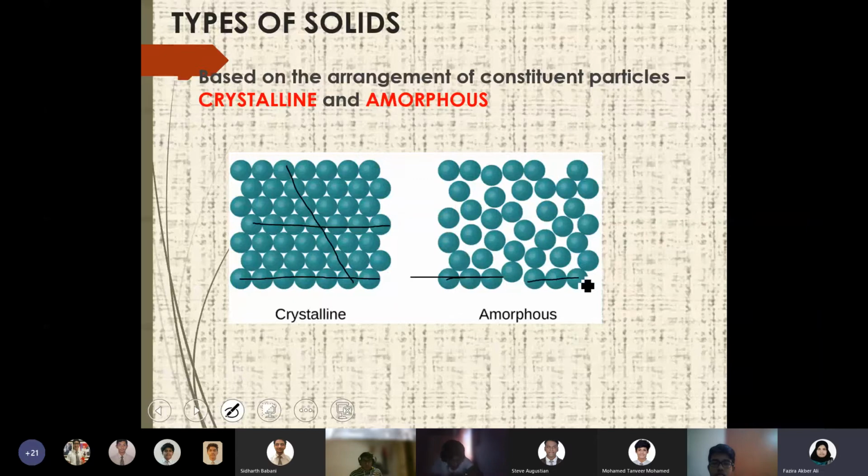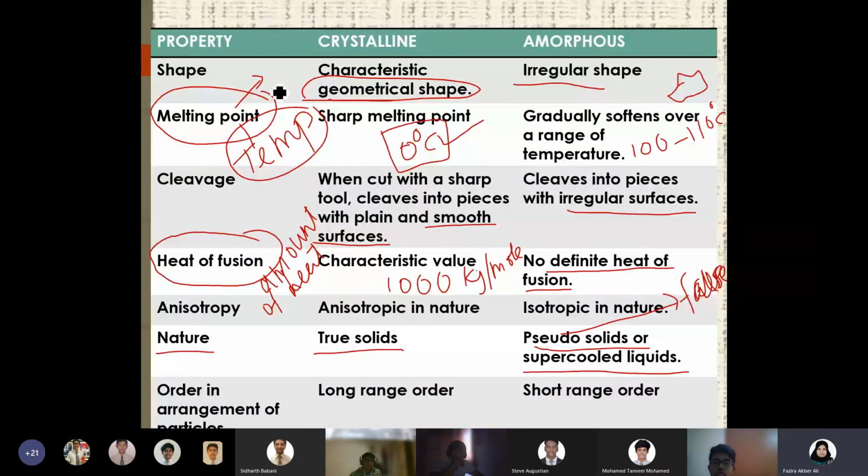Here the arrangement is perfect. Here the arrangement is perfect. Here the arrangement is perfect. But that arrangement is only for a very short range. But when you look into crystalline, for a very long range, the arrangement is perfect. Like that, you can see it's only happening between fewer particles. The arrangement is perfect only for a small number. So that is the meaning of order in arrangement. Long range order for crystalline and short range order for amorphous.